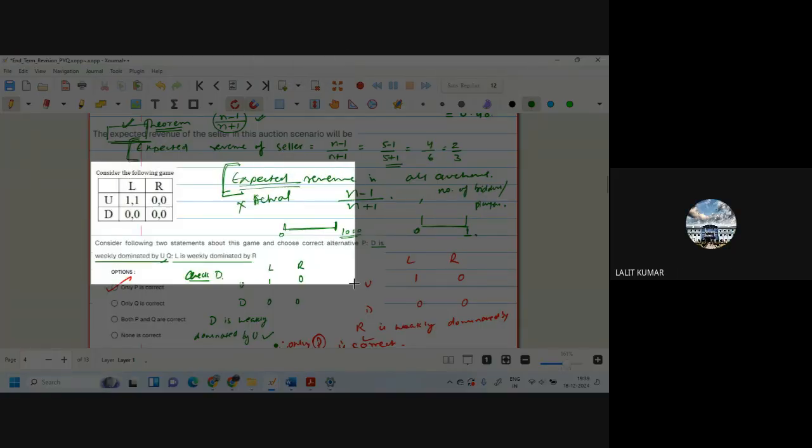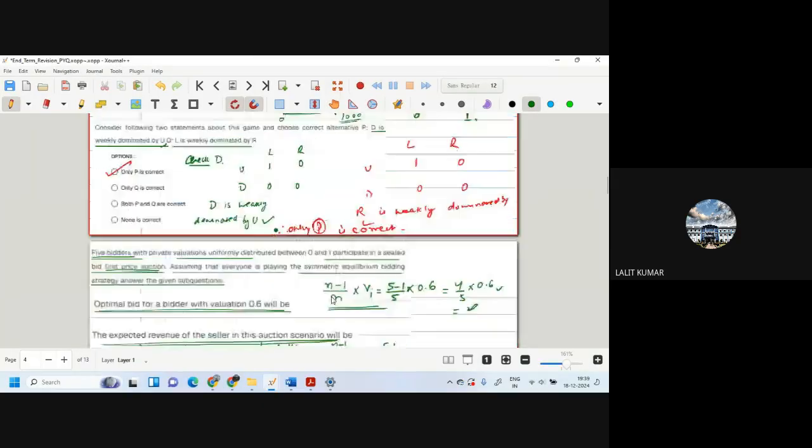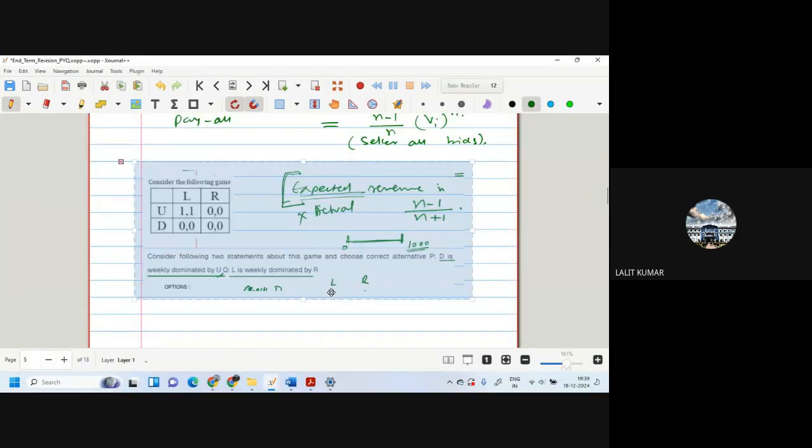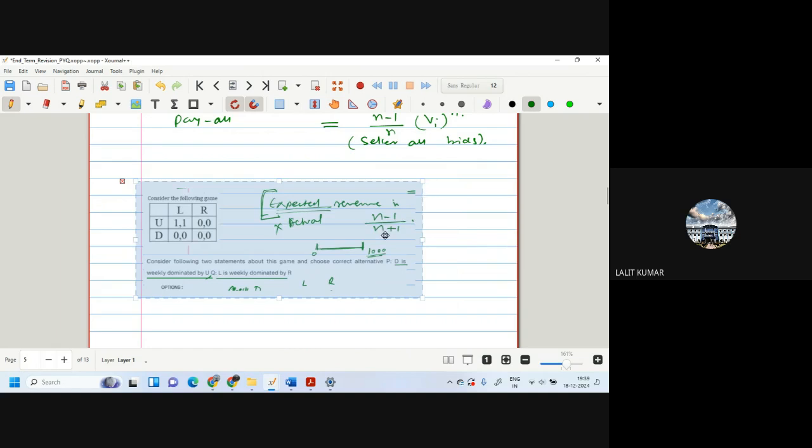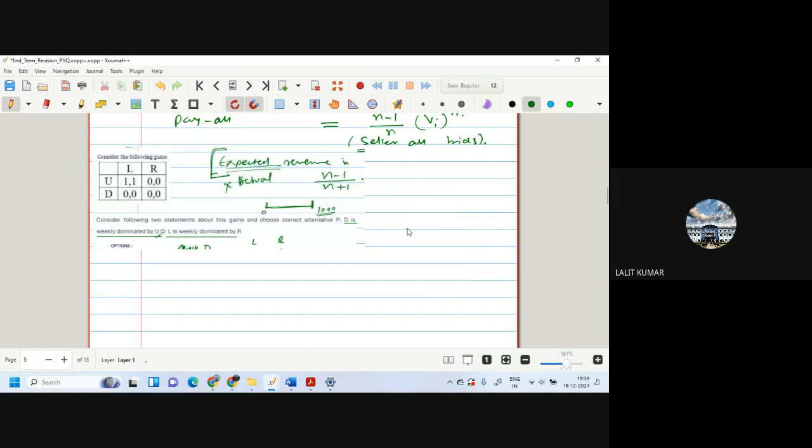Consider the following game: weak domination and strong domination. Strong means he is dominating in all the scenarios, and weak means he is equally dominating in some. Consider the following two statements: D is weakly dominated by U, and L is dominated by R. How do we check these dominations? First for D, which belongs to this player, we write only his values: 1, 0, 0, 0.